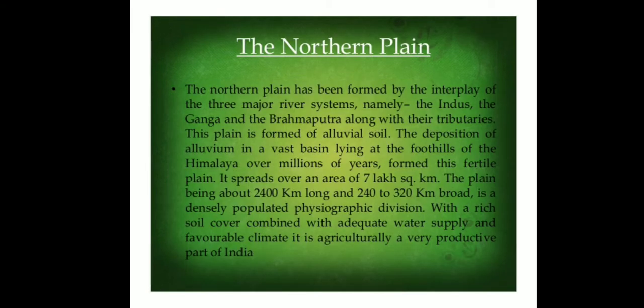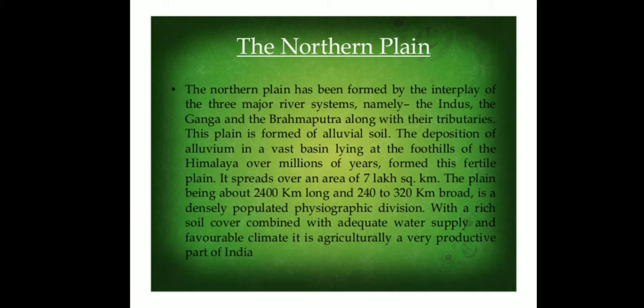After that, we have the northern plains. The northern plains have been formed by the interplay of the three major river systems, namely the Indus, Ganga, and Brahmaputra, along with their tributaries. That means these three main rivers have formed the northern plain.